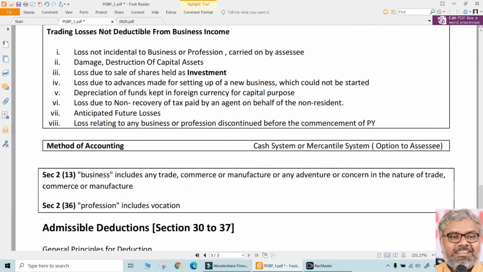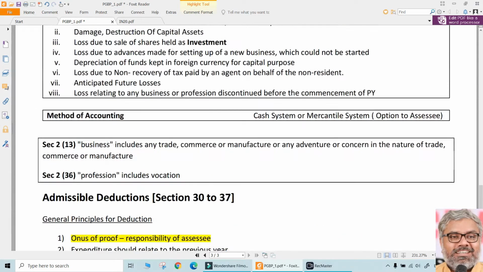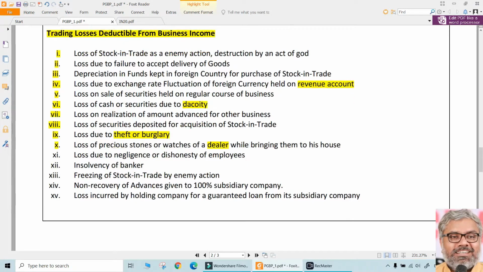So, main point here, we'll come to that anyway. Onus of proof is always the responsibility of the SSC. So, these things will not happen just like that. But because we are only talking about books and classrooms and exam halls, we don't need to worry about the realities. It is their headache to prove that these losses have really happened, and if they really happened, they can claim as deduction.